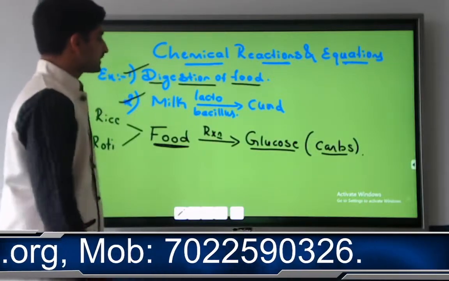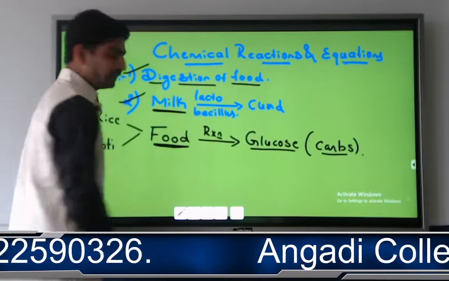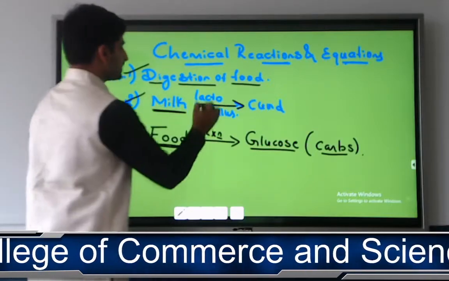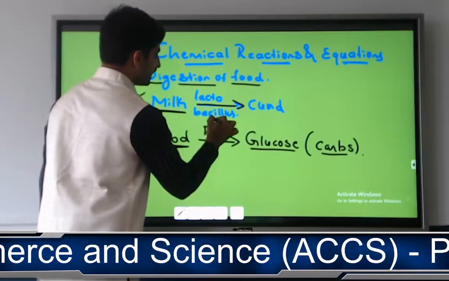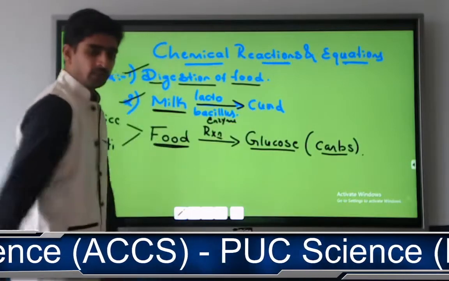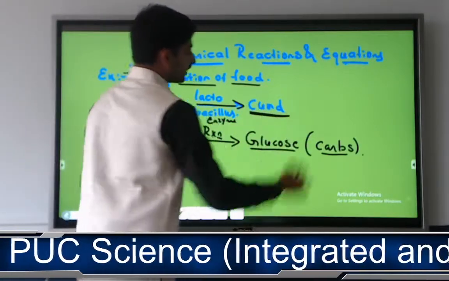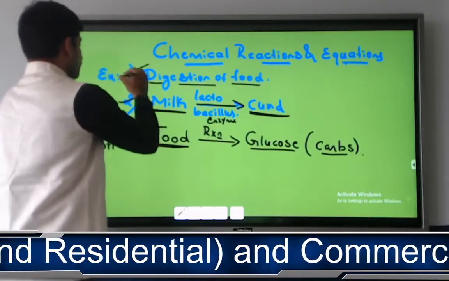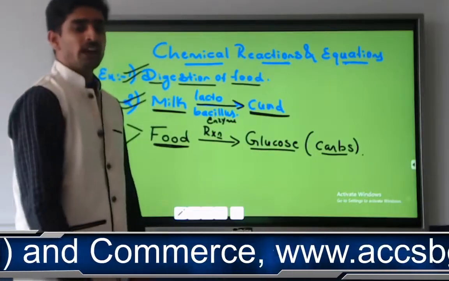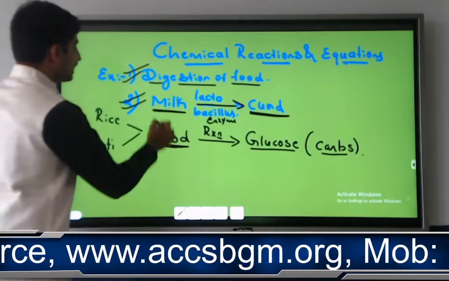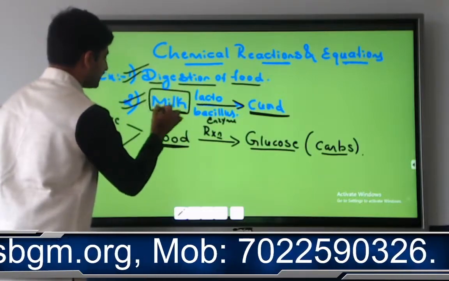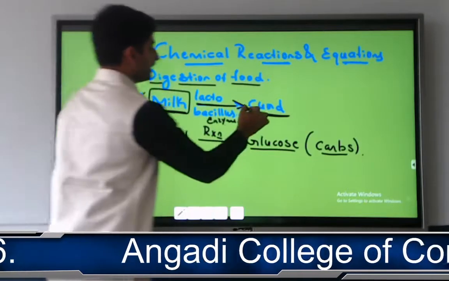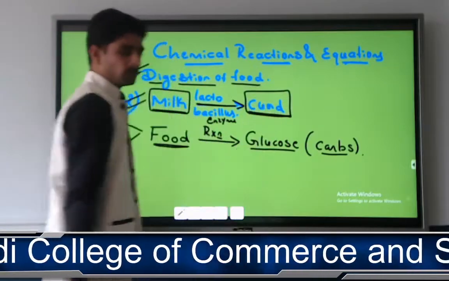The second example is what we have taken initially, milk. After undergoing a chemical reaction in the presence of lactobacillus enzyme, it has converted into another compound called curd. Now, from these two examples, what we understand is that whatever component we have taken initially, after undergoing a chemical reaction, has changed into a different form.